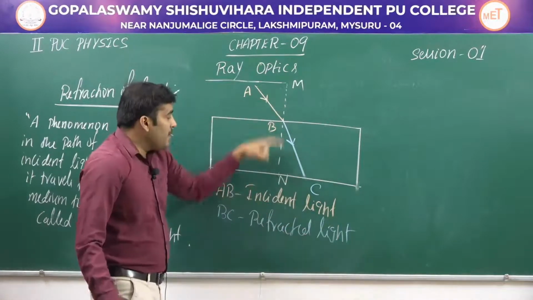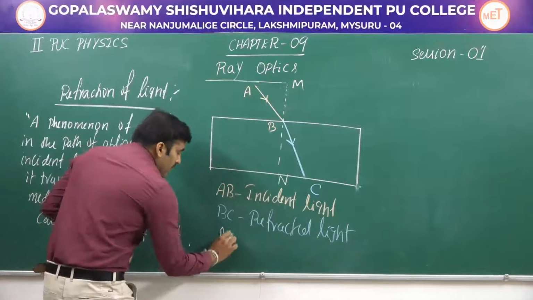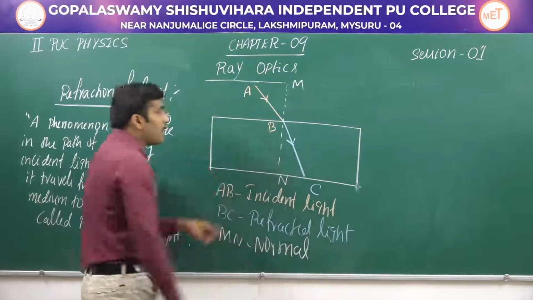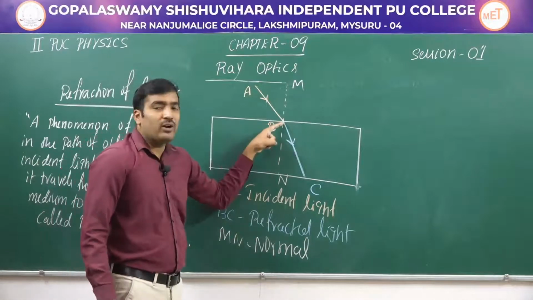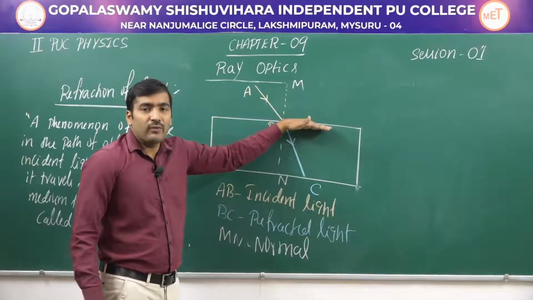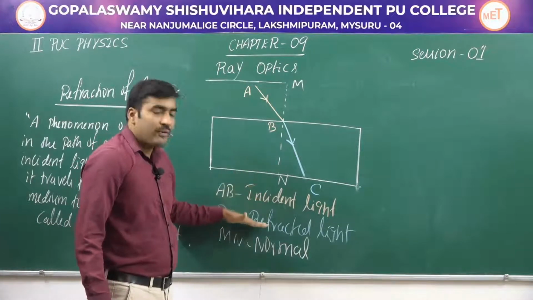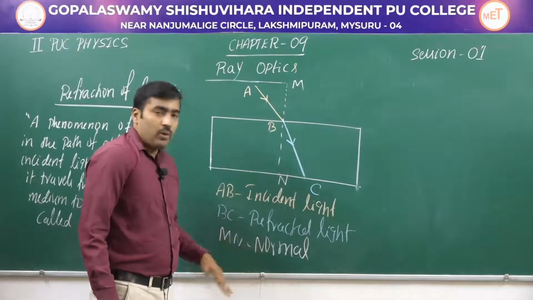This MN is called normal. MN is a normal. So normal is a perpendicular drawn at the point of incidence to this interface. Okay. So these are the incident light, refracted light, and this normal.